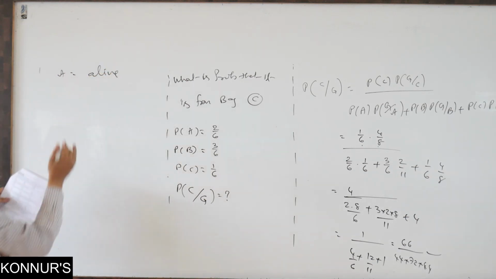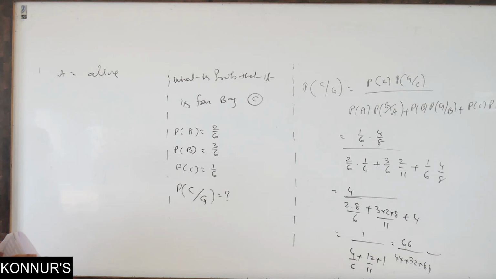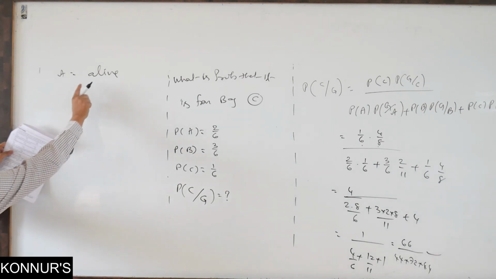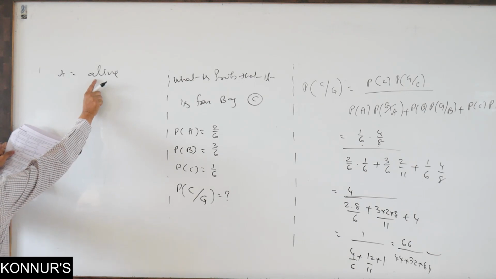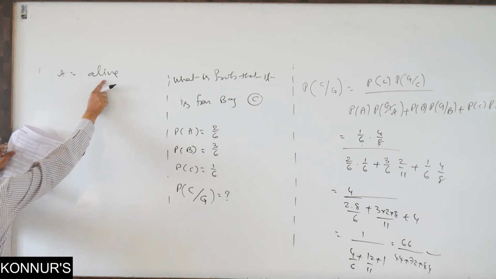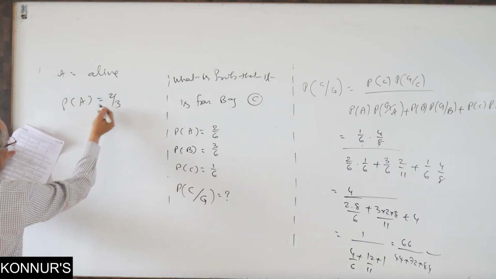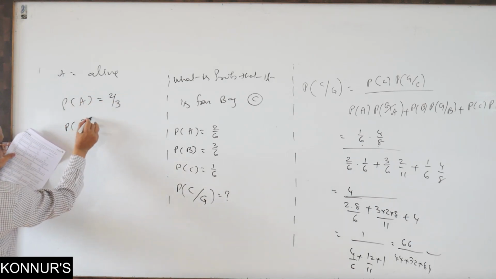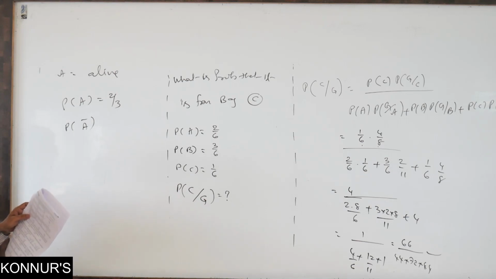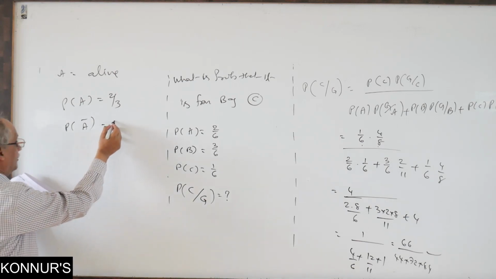Otherwise he will not come on the insurance people. If the person is not alive, insurance people, nobody will come. Okay. Once he comes for a person meeting A, where A is alive, his probability is given 2 by 3. Then what is the probability that he is dead? Not alive. Complementary event. 1 minus A. 1 minus 2 by 3.